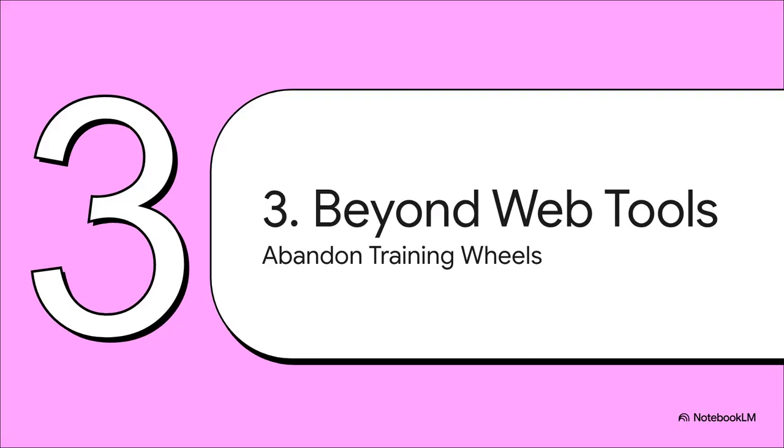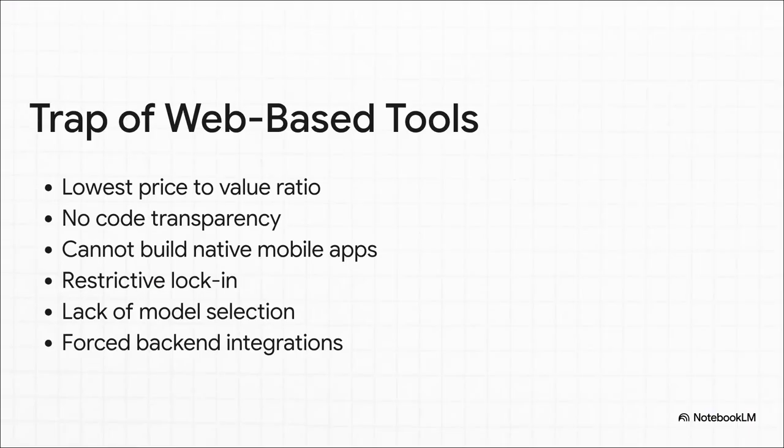Section 3, beyond web-based coding tools. If you seriously want to learn to build scalable products and develop strong, lasting technical skills, well, we need to take off the training wheels. Tools like Lovable or Figma Make might be great for spinning up really quick, high-fidelity prototypes, but they trap you. Vendor lock-in and black box code generation are honestly the ultimate enemies of a scalable architecture.